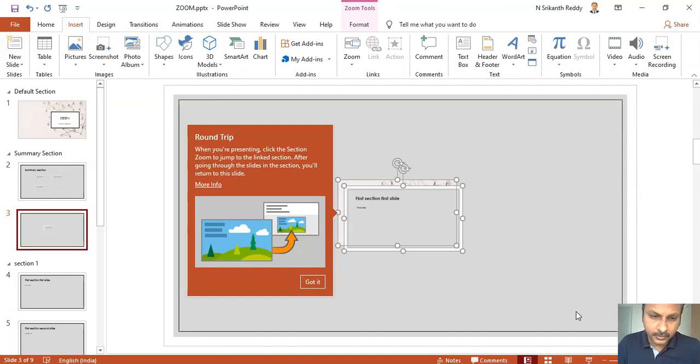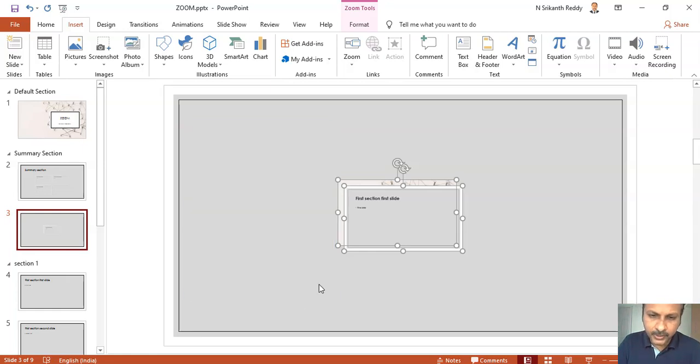Okay, so we have this describing feature. So when you are representing, click the section, zoom to jump to the link itself after going through the slides.